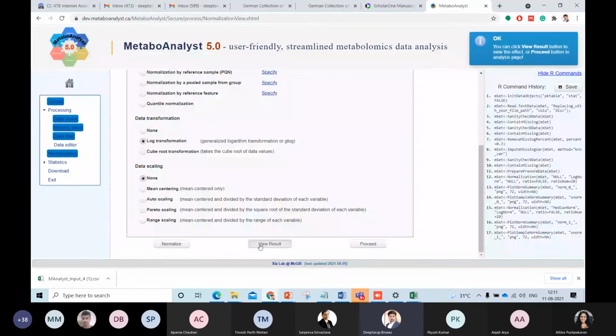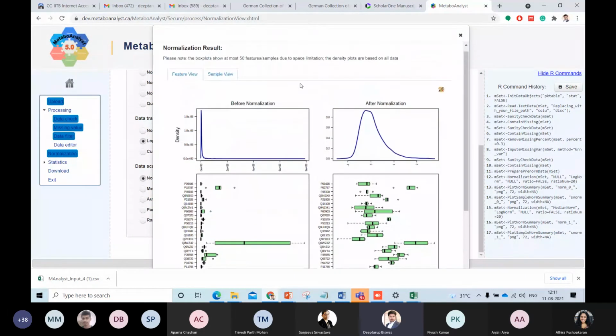Excuse me, can you settings view the result? Missing value and data filter again? Sorry? Can you show the settings of missing value and data filter again?